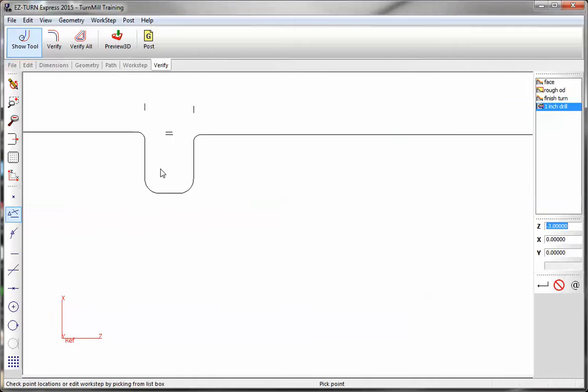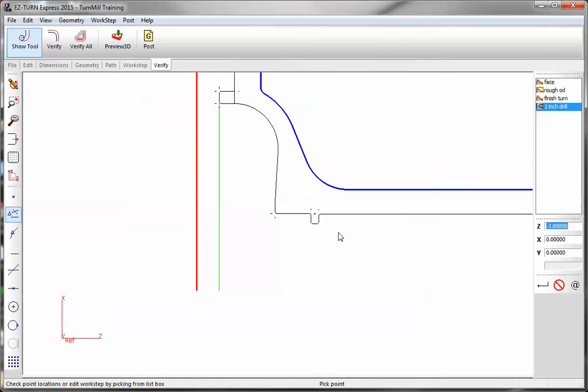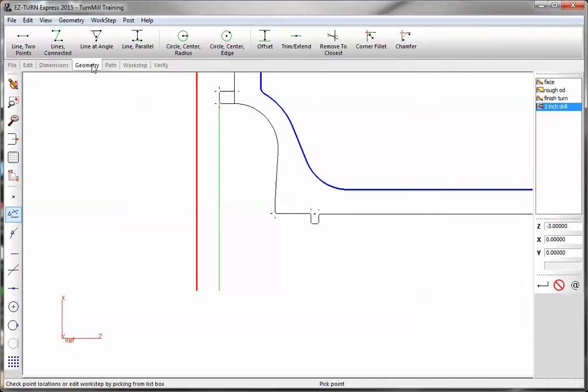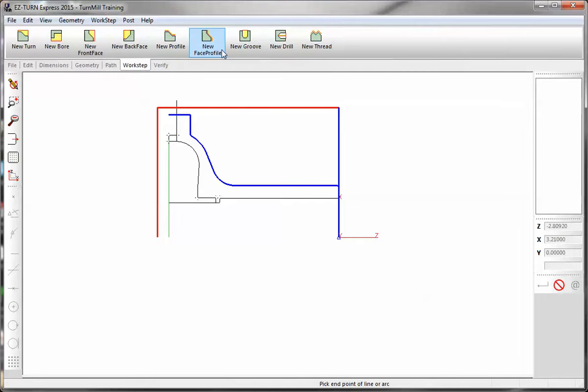Now we'll extend our geometry here to the end of the part. So we'll go to geometry, trim and extend. And we're going to click the back side of the part. No, I didn't need to go that far. I just want to, because we're flipping it around. Now we're going to do a rough bore.